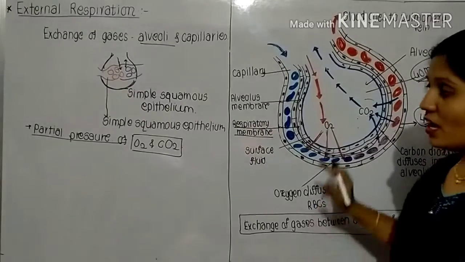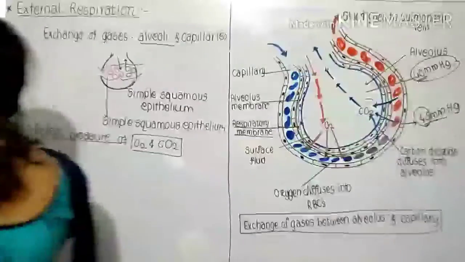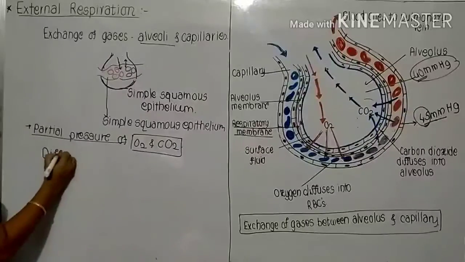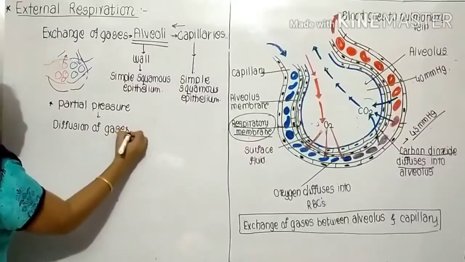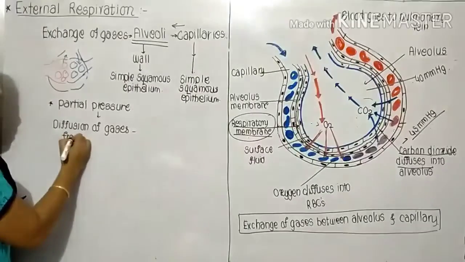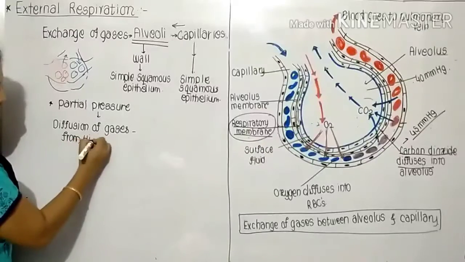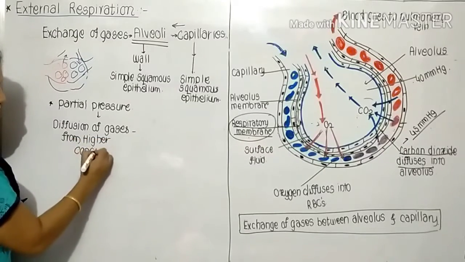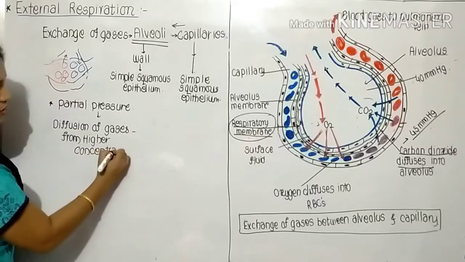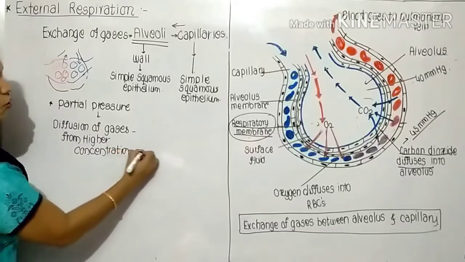Always, the diffusion of gases is from higher concentration towards lower concentration.